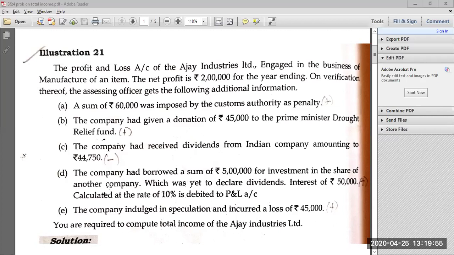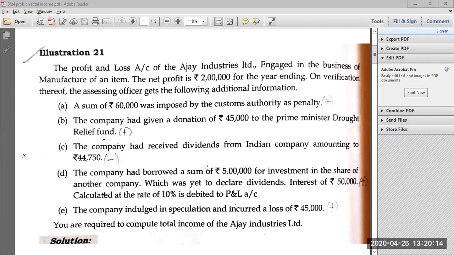Now the company had borrowed a sum of 5 lakh rupees for investment in shares of another company, which was yet to declare dividends, and interest of 50,000, calculated at the rate of 10%, is debited to the P&L account. That means the company has borrowed a loan of 5 lakh rupees for making investment in shares of another company.